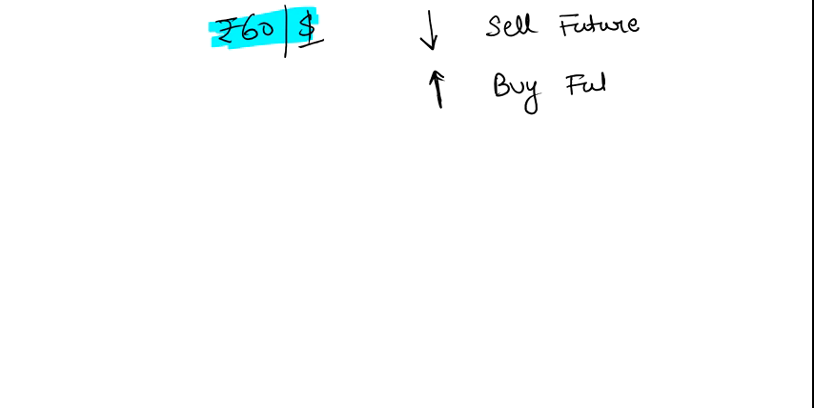So now suppose this is the current exchange rate. Now I tell you that you are afraid of a decrease in the price of the dollar. So what will you do? You will sell futures. If I say you are afraid of an increase in the price of the dollar, what will you do? You will buy futures. Clear?